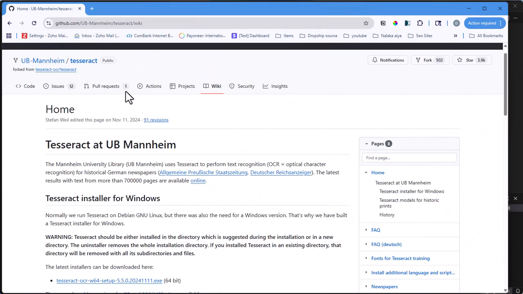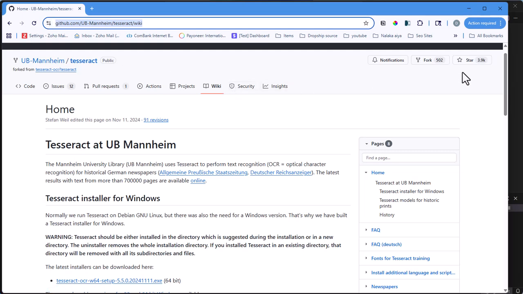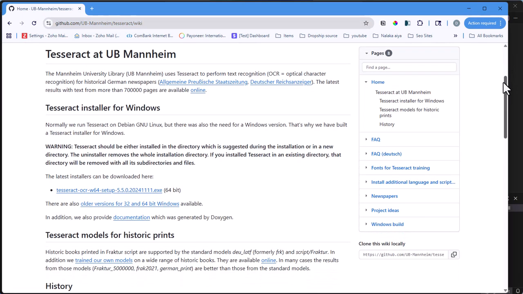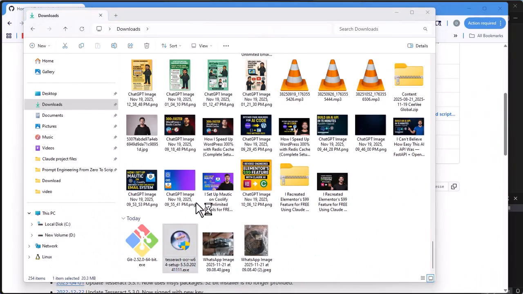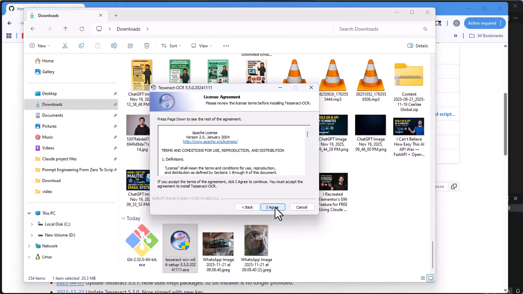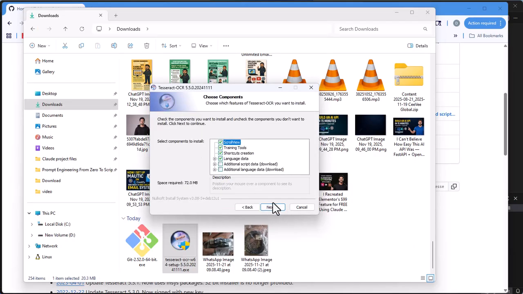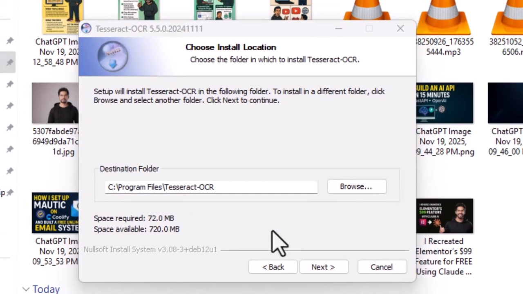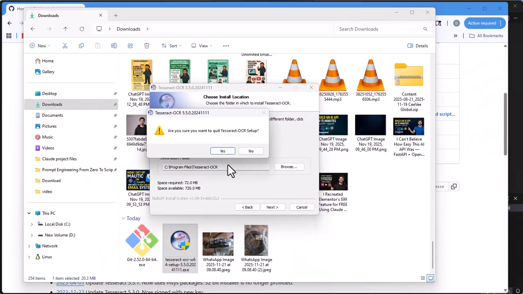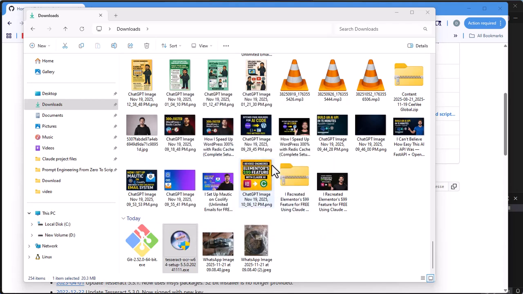Now we need Tesseract OCR to read text from video slides. Going to the given GitHub URL, scroll down to the Windows section and download the latest installer. Run the installer. Continue through the setup process. Important, pay attention to this path. C:/Program Files/Tesseract-OCR. I don't want to continue the setup because I already installed it.